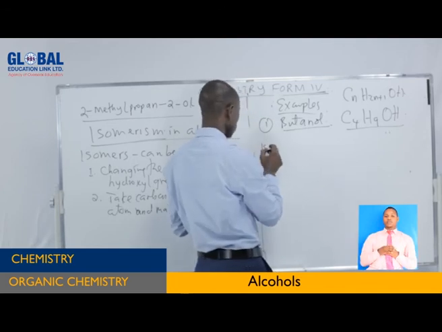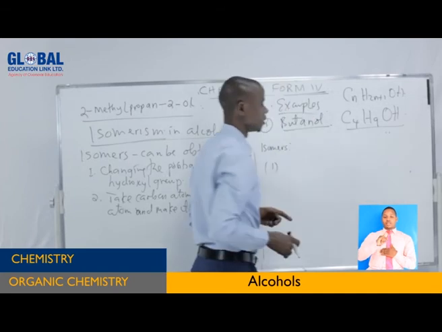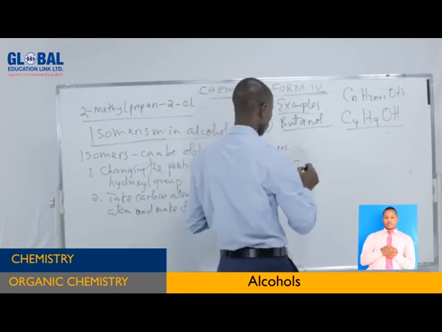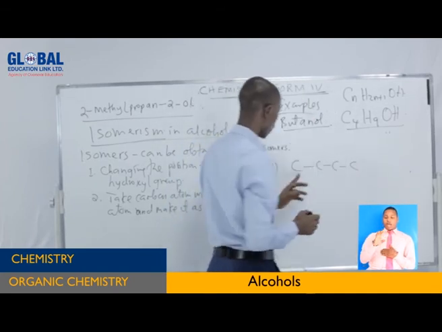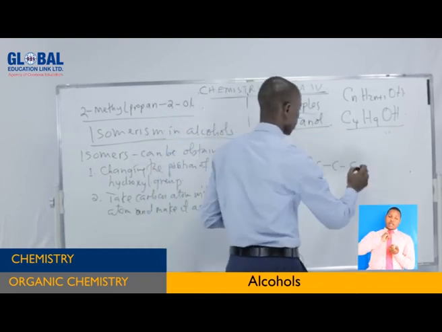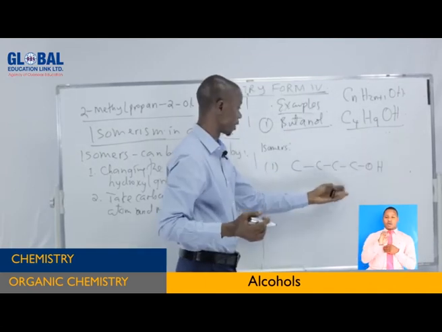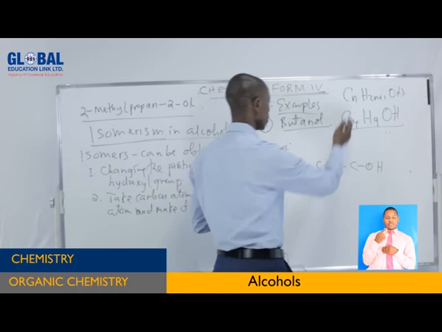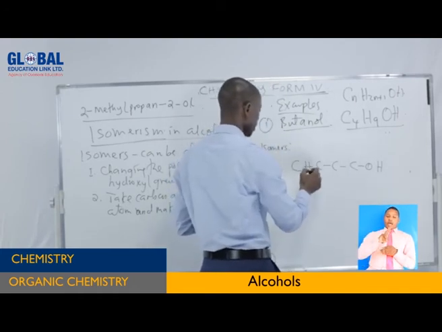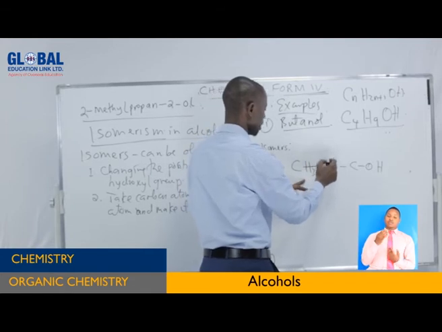Now, start writing the isomers. Number 1, you write the structure of that one. How many carbon atoms? There are 4. 1, 2, 3, 4. So there is no problem. If you want the hydroxyl group to be on the first carbon, there is no problem. You can choose this one or this one. Then you fill in the hydrogen atoms. This one needs 3 hydrogen atoms. This carbon has used valence 2, 1 and 2, so it needs 2 hydrogen atoms.